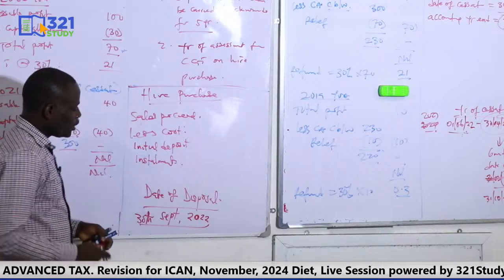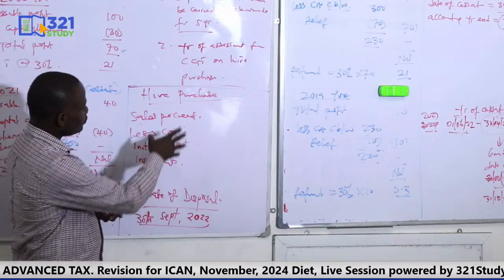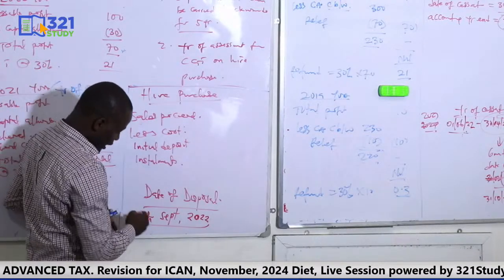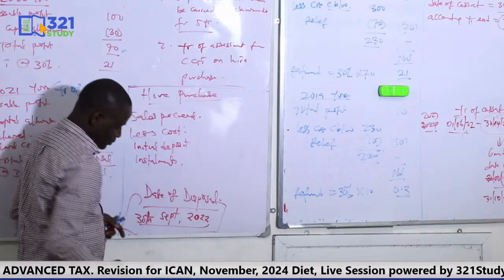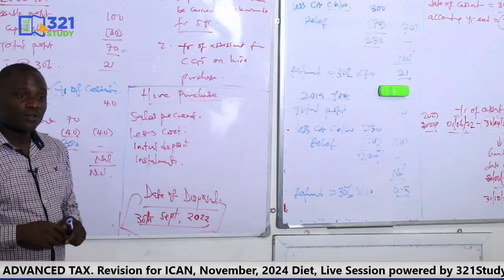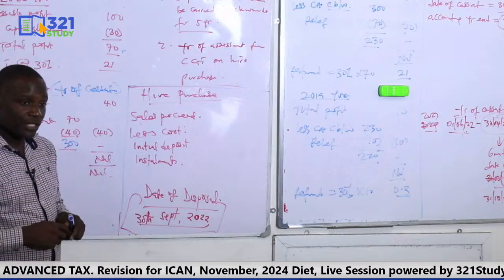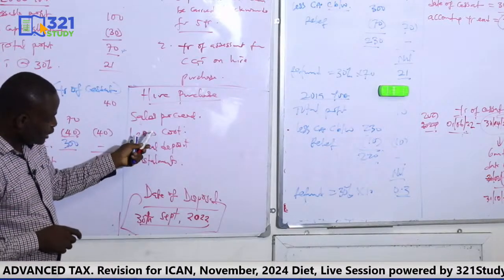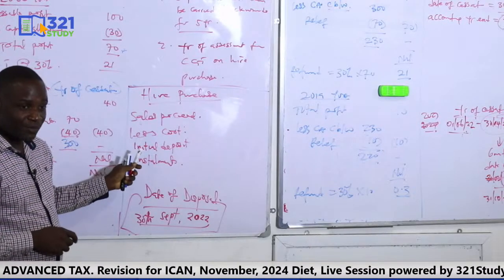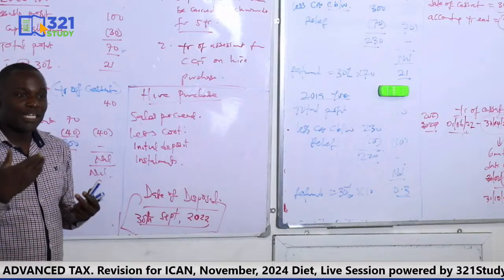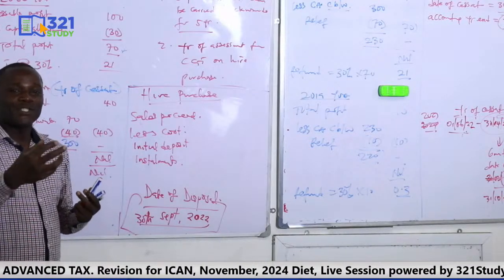So what determines the tax year here is the year of disposal. When was it disposed? Then you trace. It's different from an installment question. In an installment question, we'll start looking at when the payments were made.